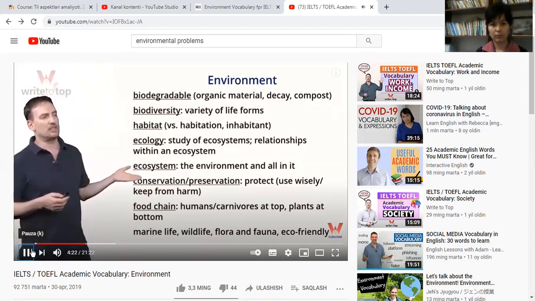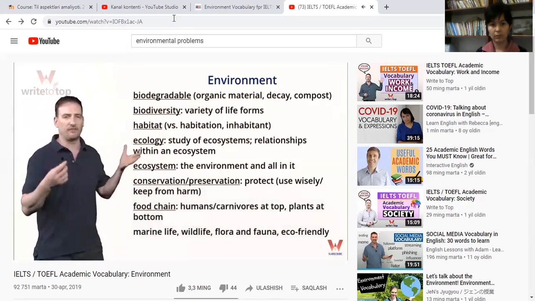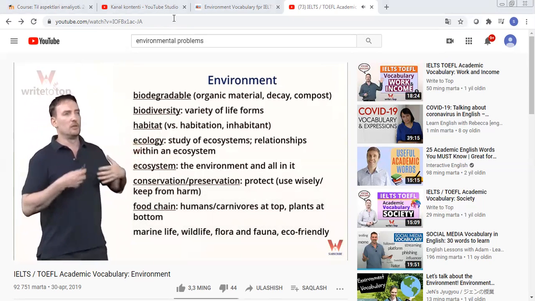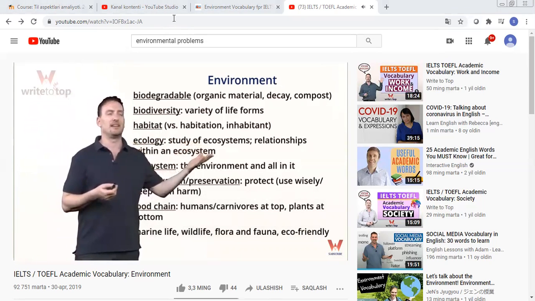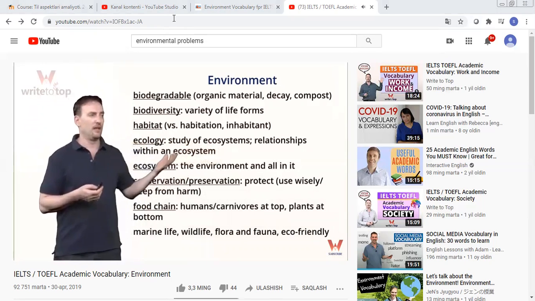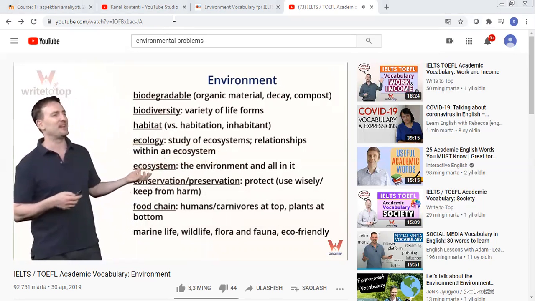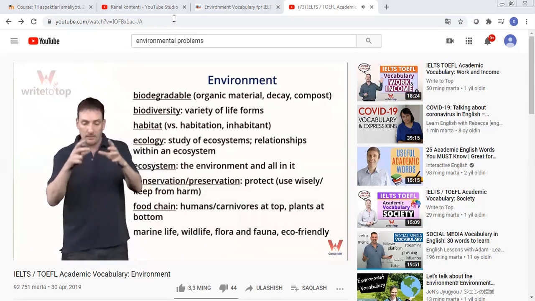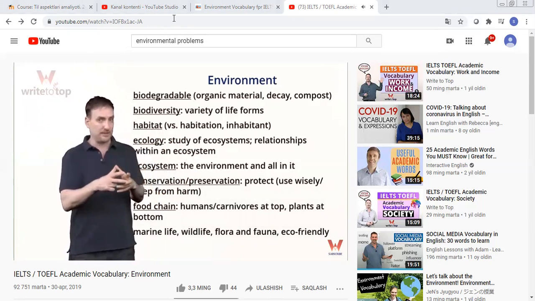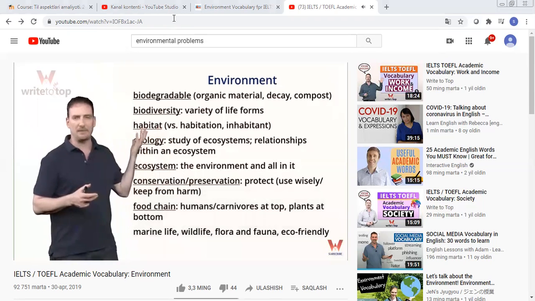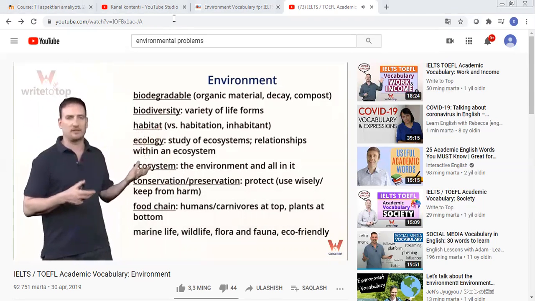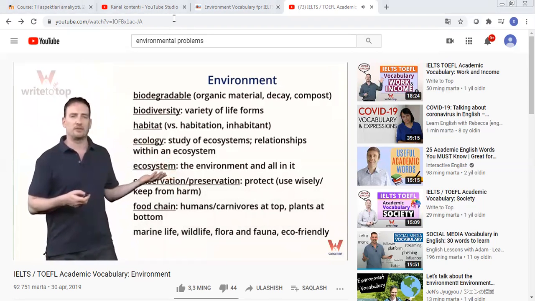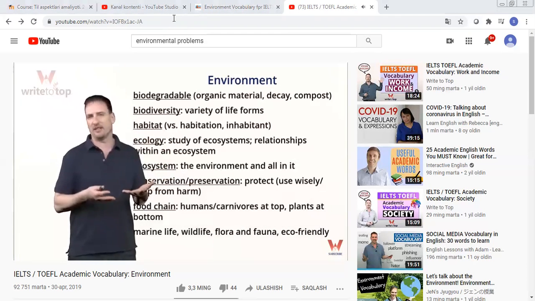Now, ecology and ecosystem, people often confuse these two words, but they are different. Ecology, mostly we use to talk about the study of ecosystems. Let's go to ecosystem first. An ecosystem is the environment and everything inside of it. You can talk about particular ecosystems, just like you can talk about habitat. So habitat and ecosystem could be synonyms, but we can use ecosystems to talk about non-living things as well.